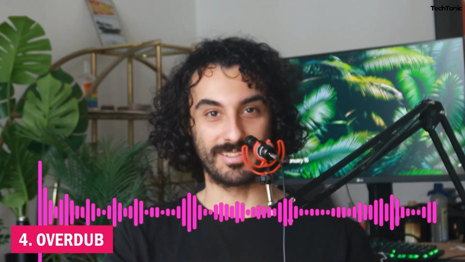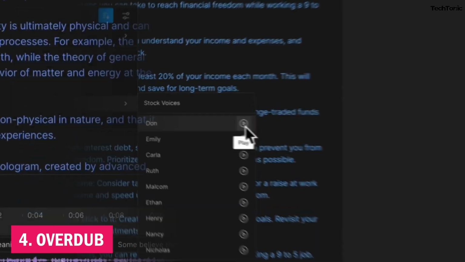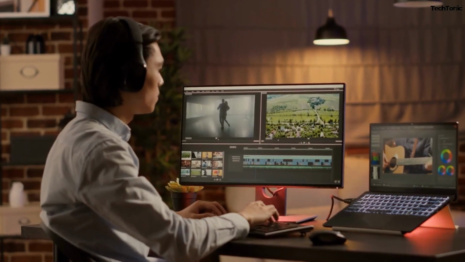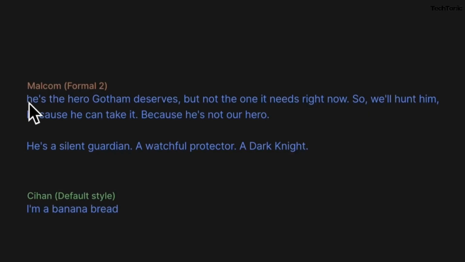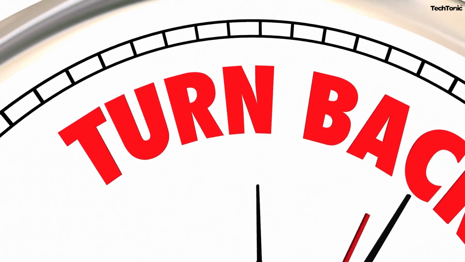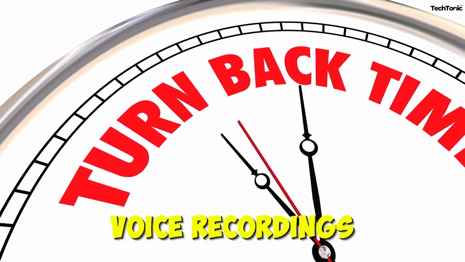4. Overdub. Made a mistake in your recording? No problemo. Descript AI's overdub feature lets you seamlessly replace or insert words into your audio, fixing slip-ups like they never even happened. It's like having a time turner for your voice recordings.